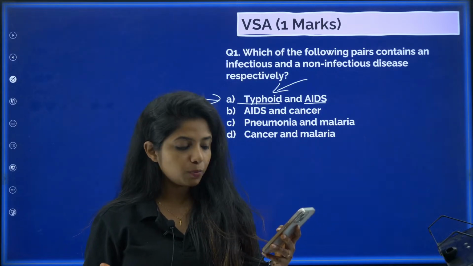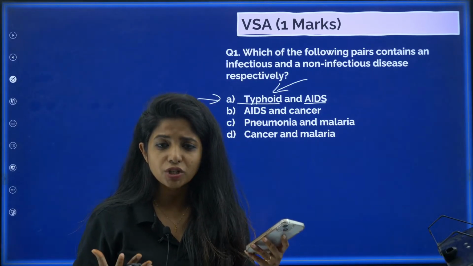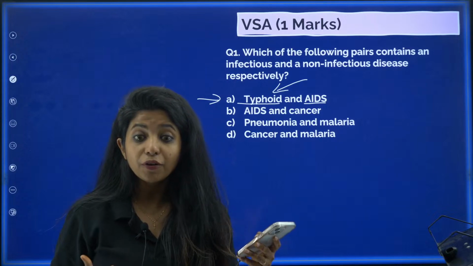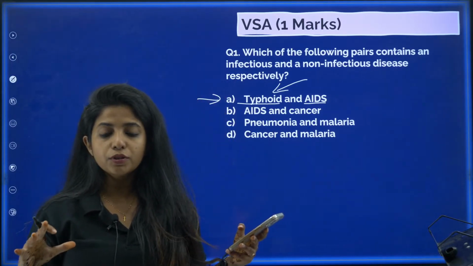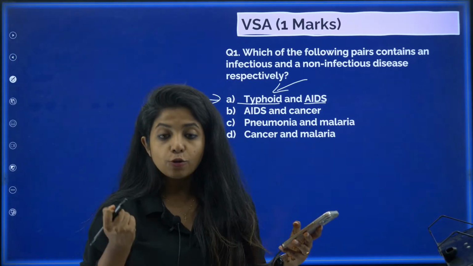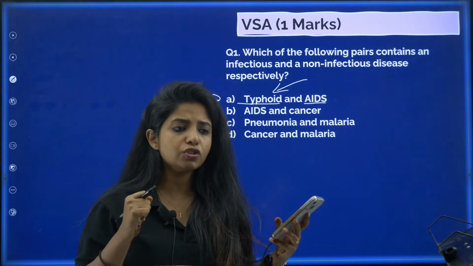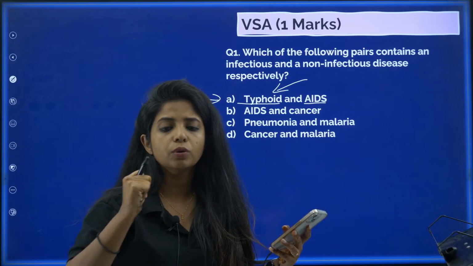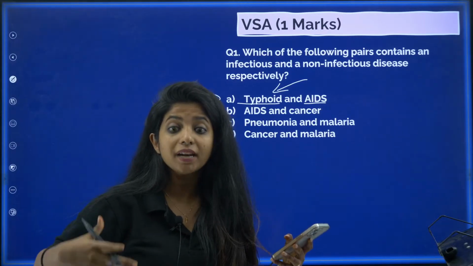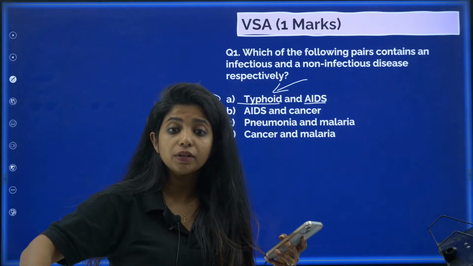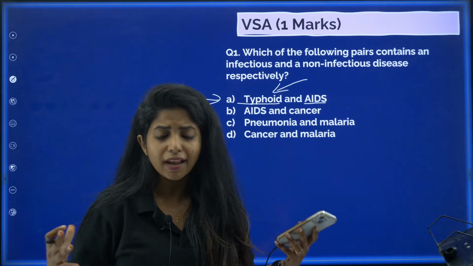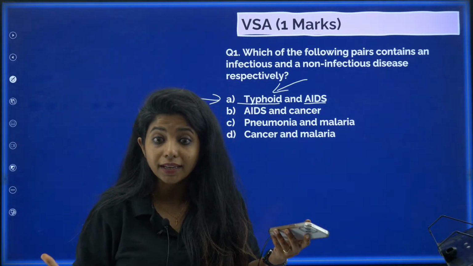How is typhoid spread? Why is it known as an infectious disease? Do you know about Typhoid Mary? Typhoid Mary was a person who used to cook food. Now she had typhoid and she was not very well sanitized. After using the washroom, she used to cook food, and because of that, other people became diseased. Now, that is a gross thing that happened, but it is a practical thing that can happen.